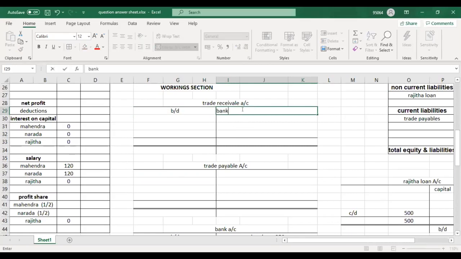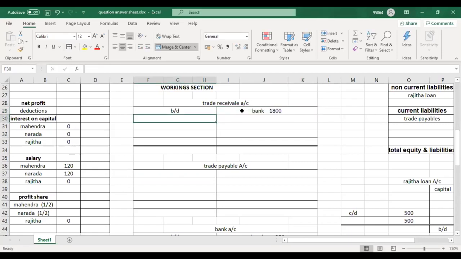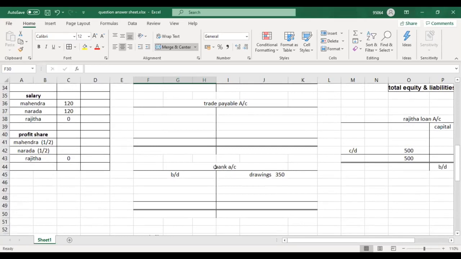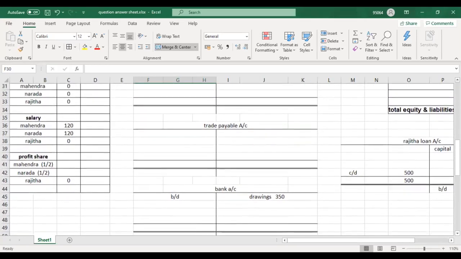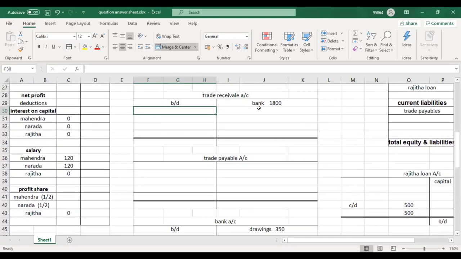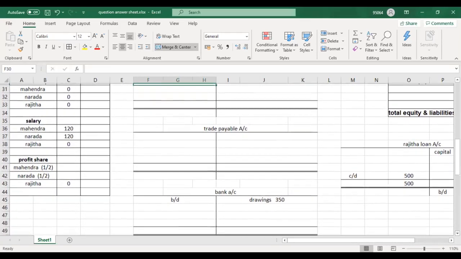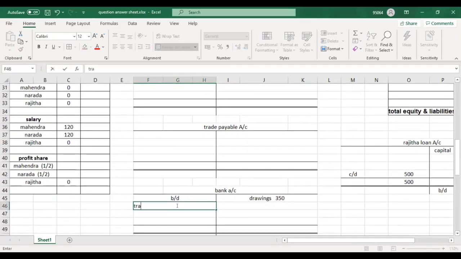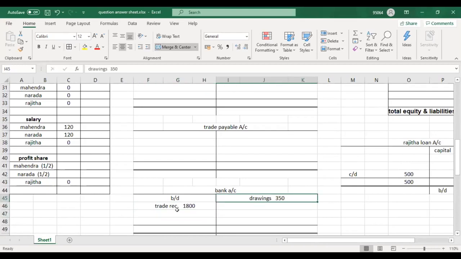Then you will write here bank, don't write cash. 1,800. And then you also open a bank account and record it. Bank. Then you will write here debtors, trade receivables, and then 1,800. You should do this.